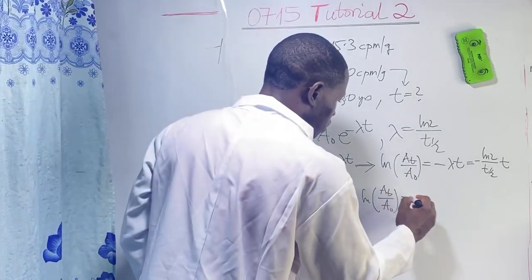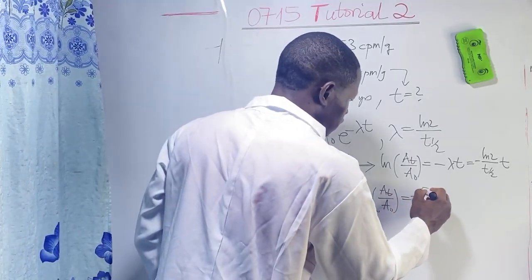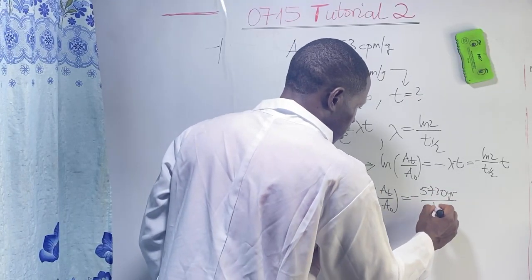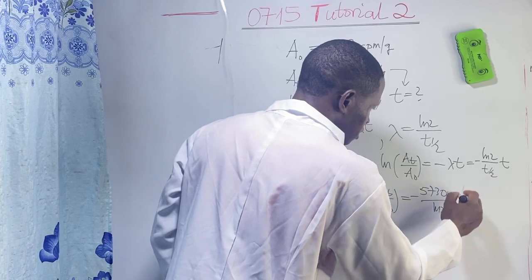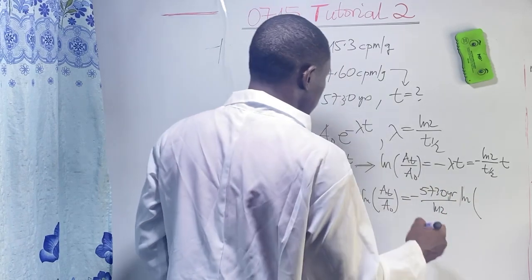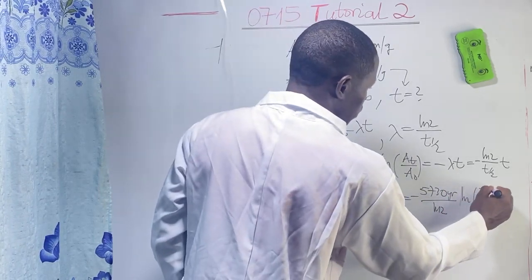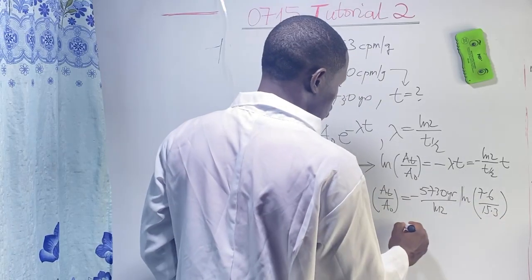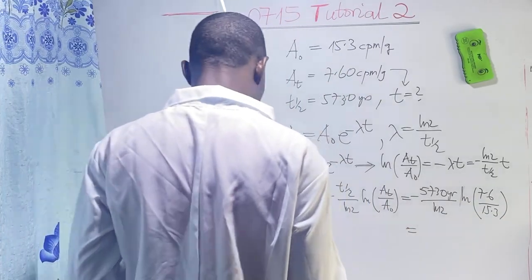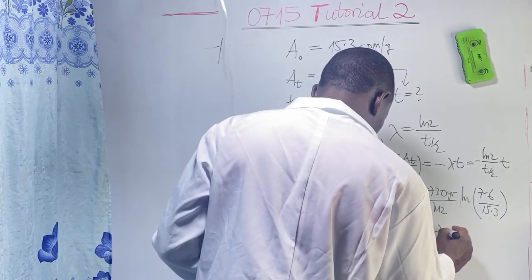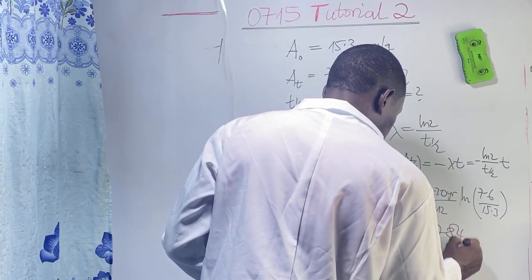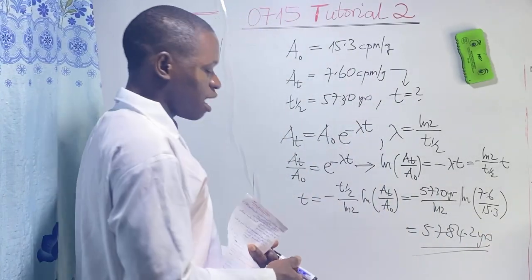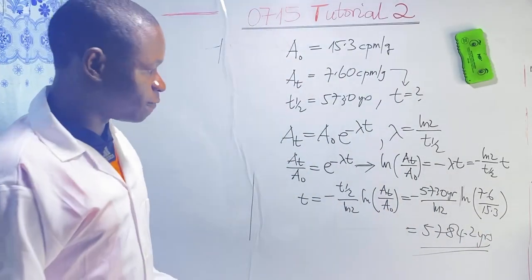We substitute the values: minus 5,730 years all over ln 2 times ln of 7.6 over 15.3. When you punch that, it will give you 5,784.2 years. That is the age of the specimen.